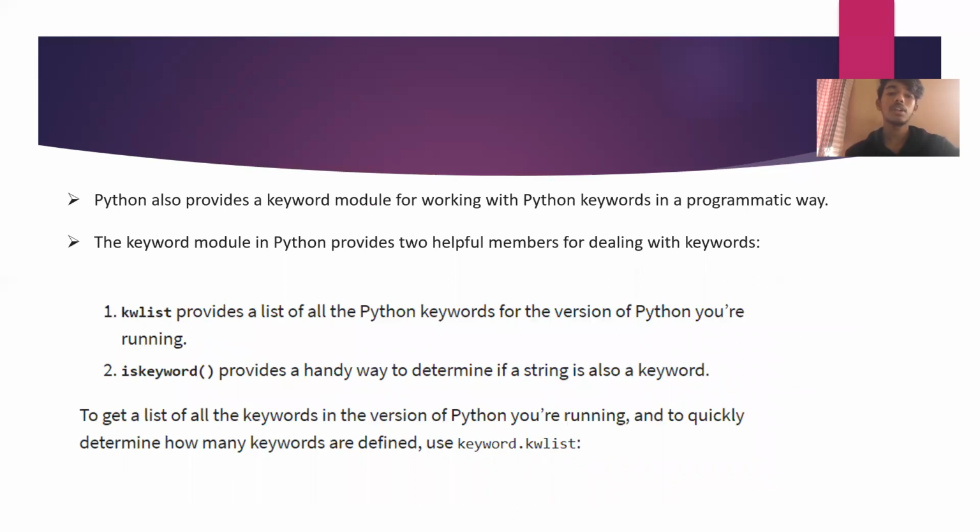Python also provides a keyword module for working with Python keywords in a programmatic way. The keyword module in Python provides two helpful members for dealing with keywords. kwlist provides a list of all Python keywords for the version of Python you are running. iskeyword provides a handy way to determine if a string is also a keyword. To get a list of all the keywords in the version of Python you are running, and to quickly determine how many keywords are defined, use keyword.kwlist.